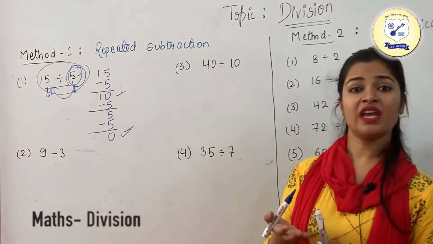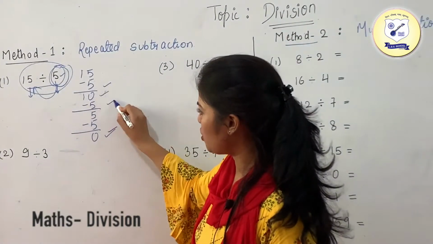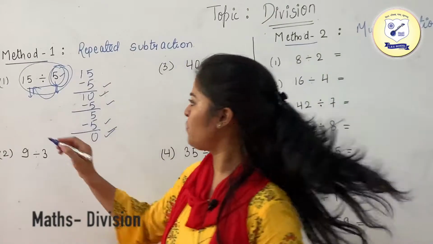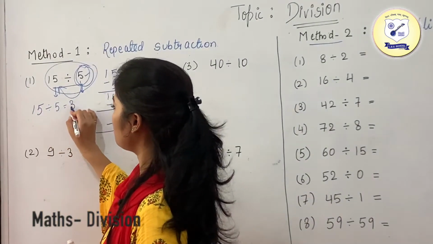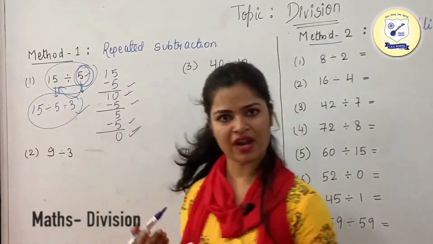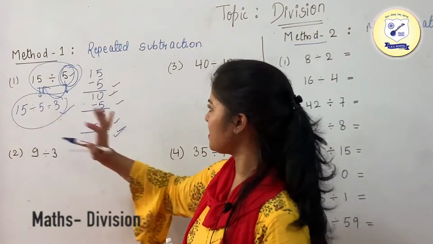How many times have we subtracted 5 to get 0? It is 1, 2 and 3. So 15 divided by 5 is equal to 3, since we have subtracted 5 from that number 3 times. Okay, so the answer is 3.